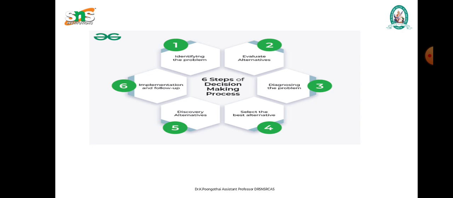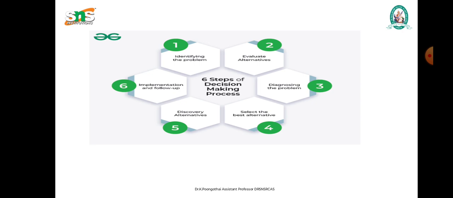The next step is analysis of the problem. In this analysis of the problem, the manager proceeds to analyze the problem. The first step involves the collection and classification of as many facts as possible. Here we have to collect the data and analyze it.